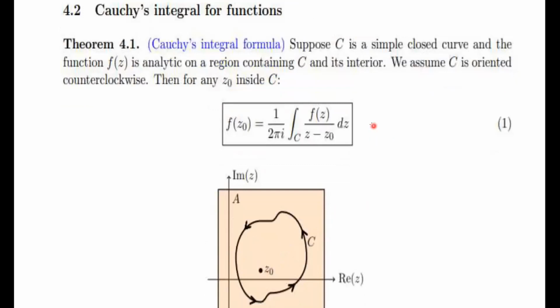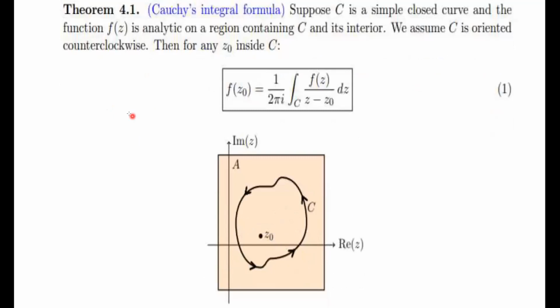You are given a function f(z) which is analytic on a larger domain that contains this curve and its interior. We assume C is oriented counterclockwise, as depicted here.